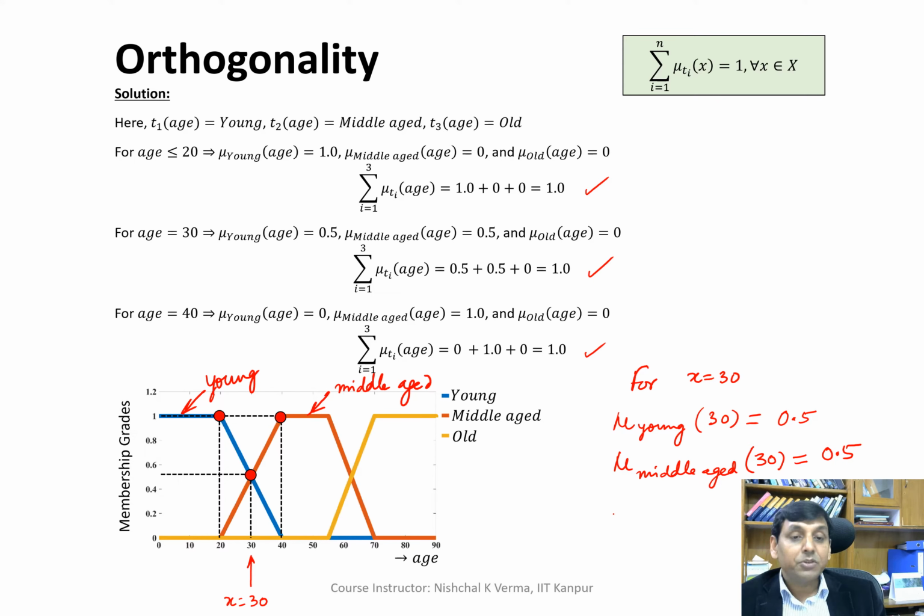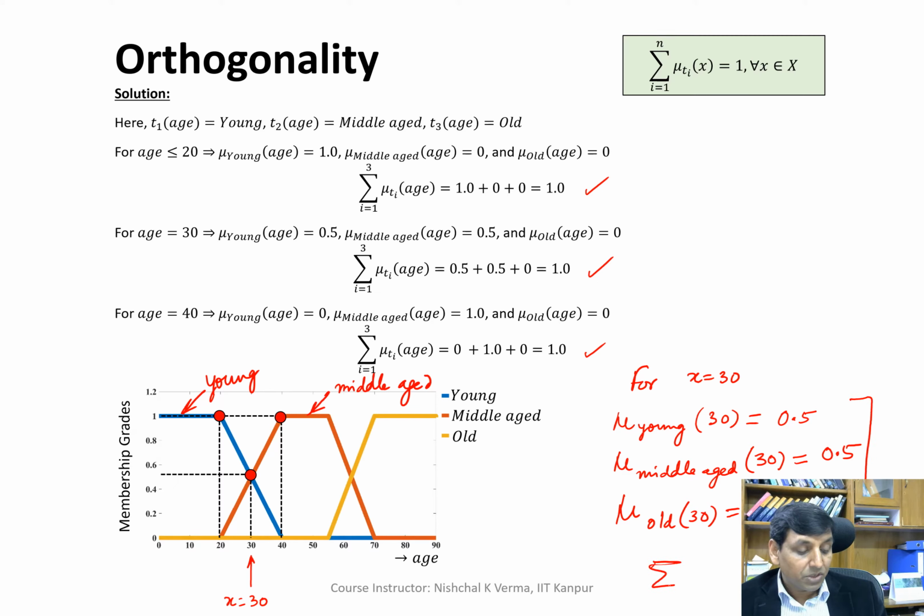No other membership is available here for x is equal to 30, so mu of old at 30 is 0.